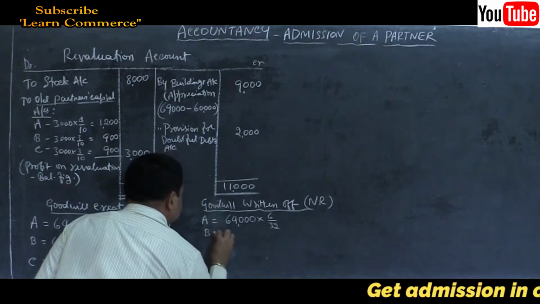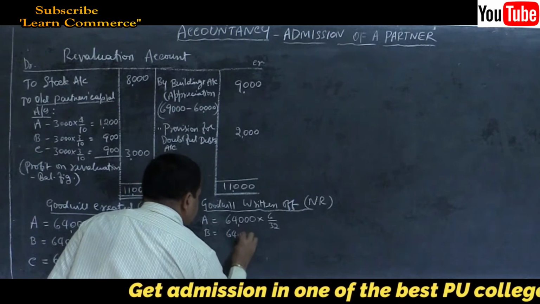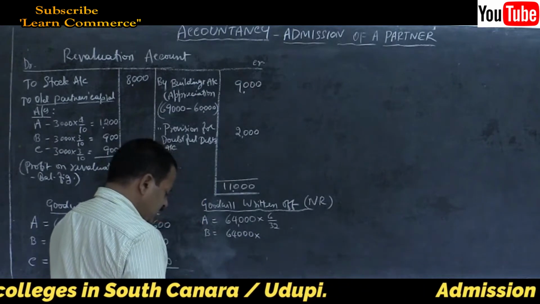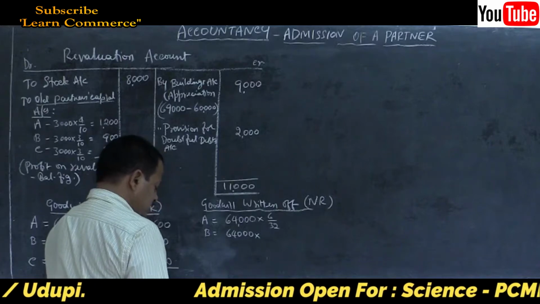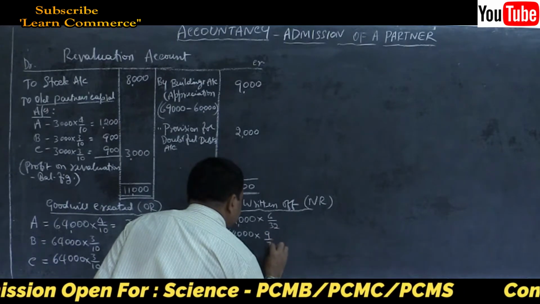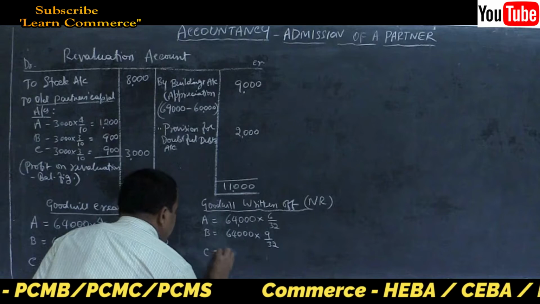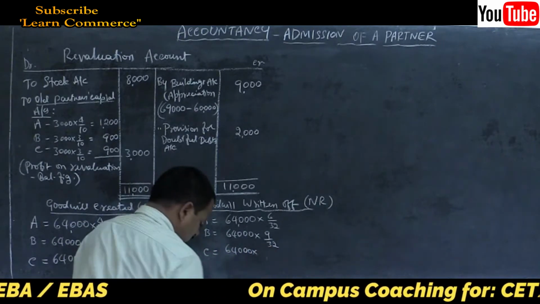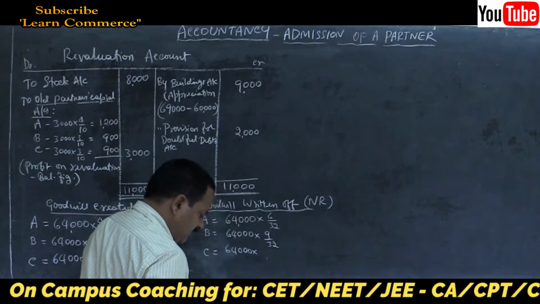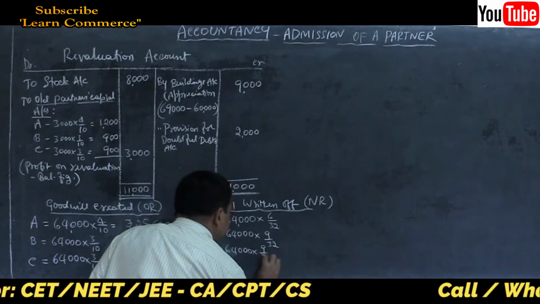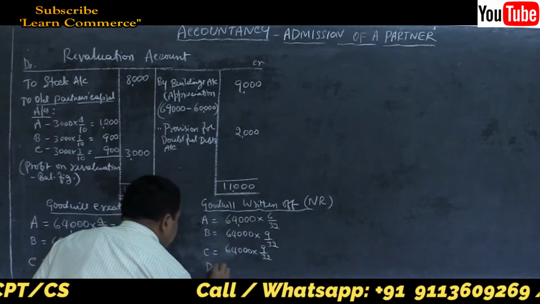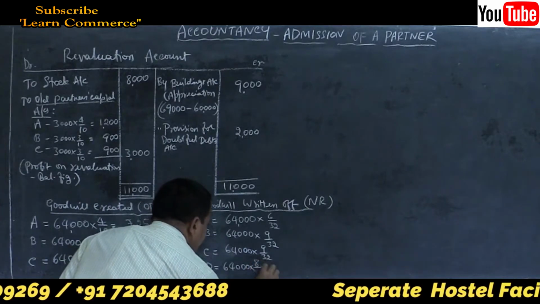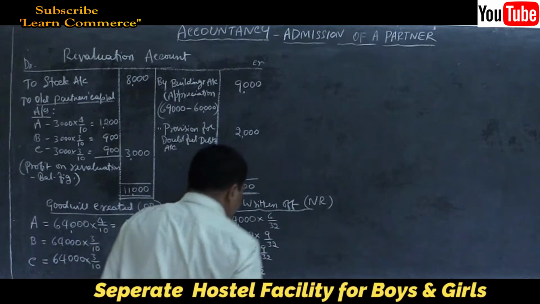B is equal to 64,000 into 9 by 32, and C, 64,000 into again 9 by 32, and last partner D is equal to 64,000 into 8 by 32.